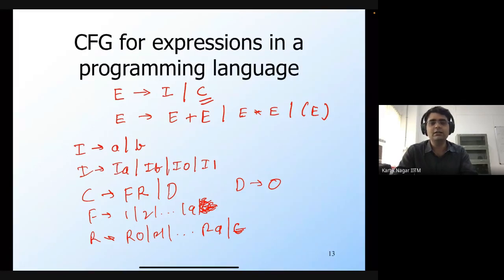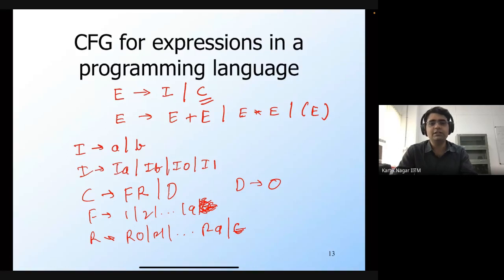Towards that end, we had defined this notion of a context-free language. We have not yet formally defined what a context-free language is. We said that languages like the language of balanced parentheses have this property that they can be recursively formulated, in the sense that you can construct strings recursively. So for example, let's take 0 to the power n and 1 to the power n.